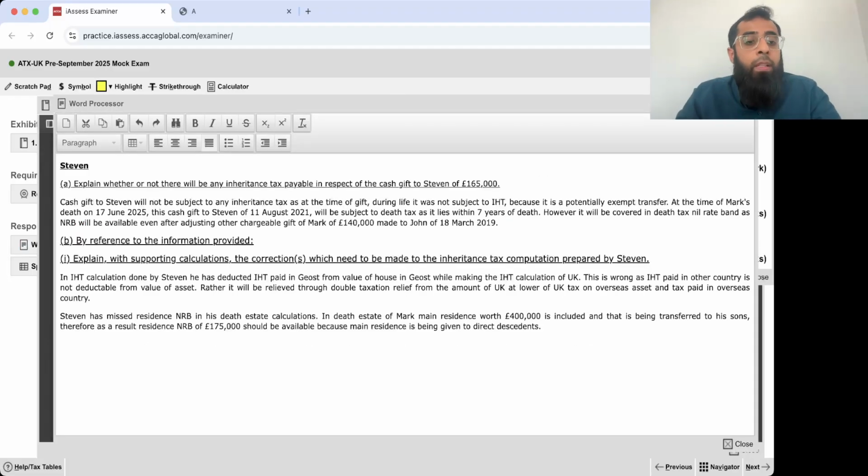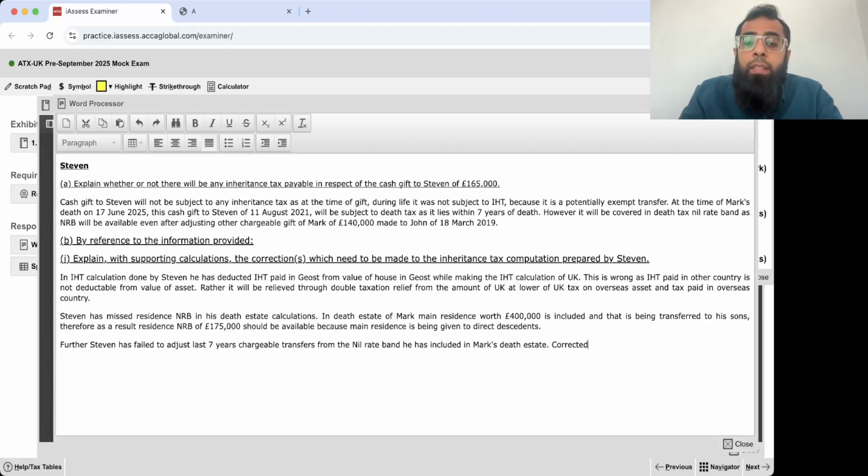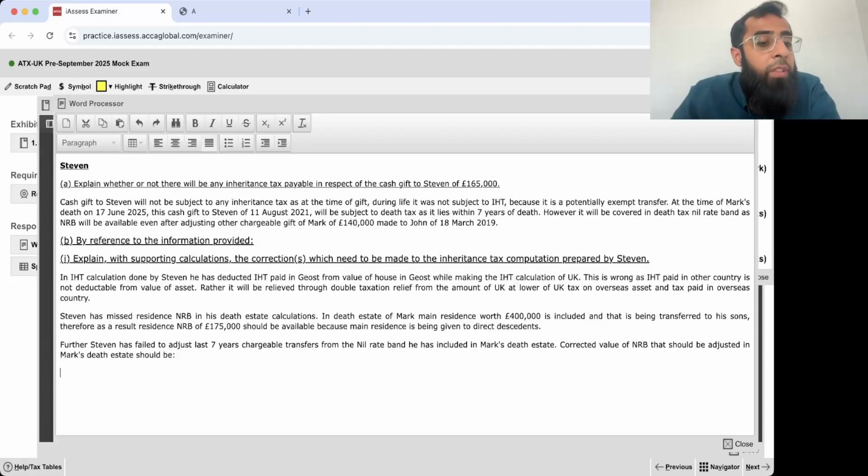Okay, now coming back. Further, Stephen has failed to adjust the last 7 years' chargeable transfers from the nil rate band he has included in Mark's death estate. Okay, the corrected value of the nil rate band that should be adjusted in Mark's death estate should be, now listen to me carefully, what should be the corrected value of the nil rate band?